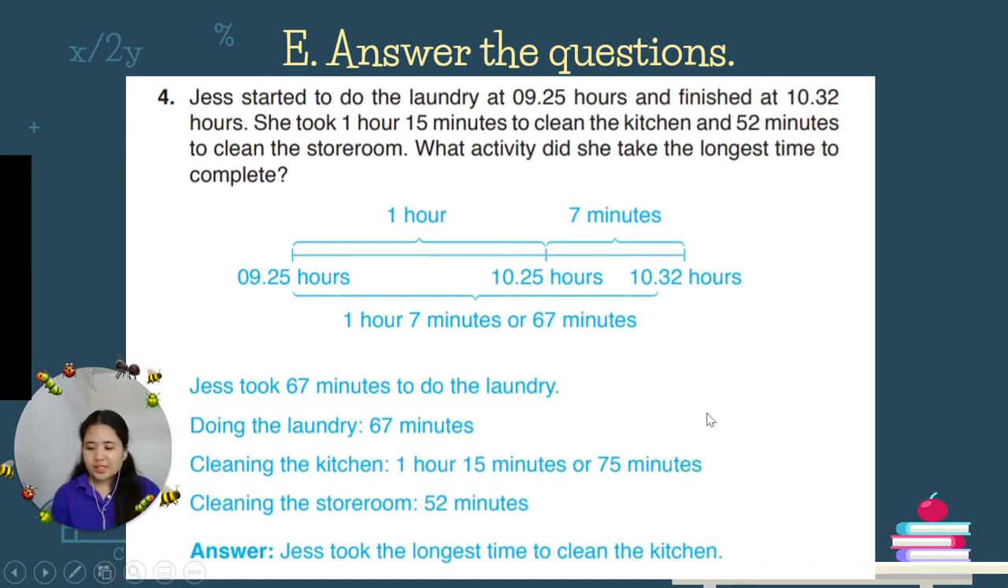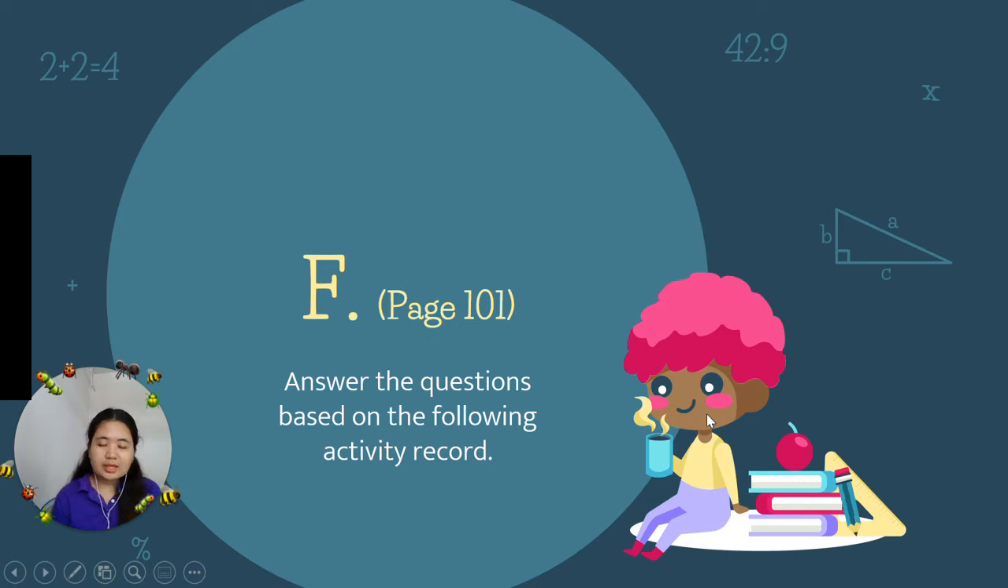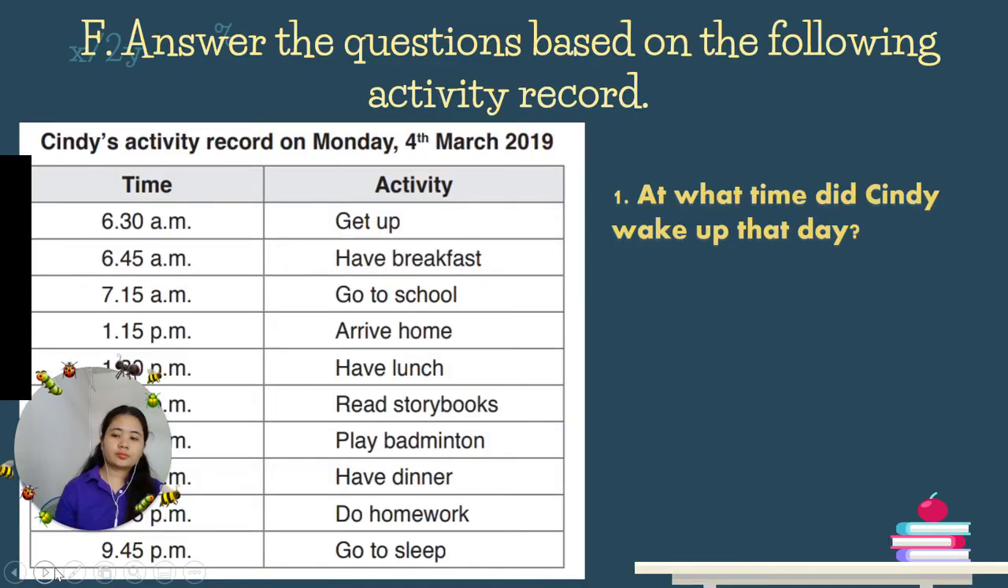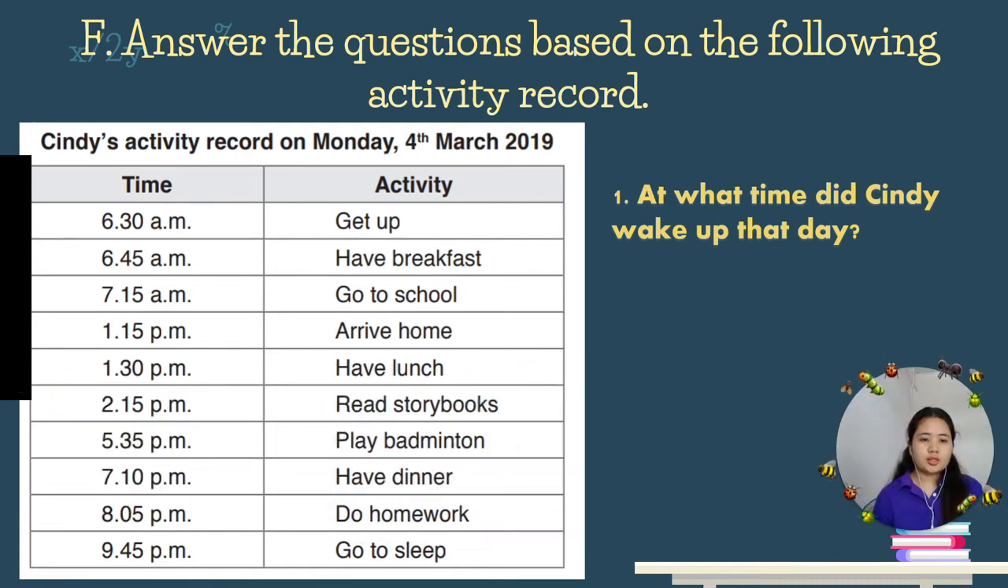Okay, so that's it. Now, let's go to page 101 of your math workbook. Answer the questions based on the following record. As you can see, this is the record of Cindy. Cindy's activity record on Monday, the 4th of March, 2019. So you can see the time and activity.